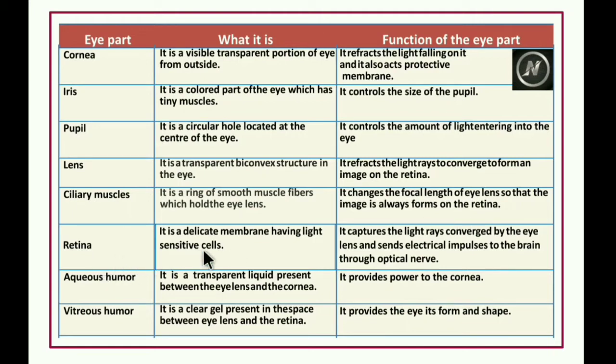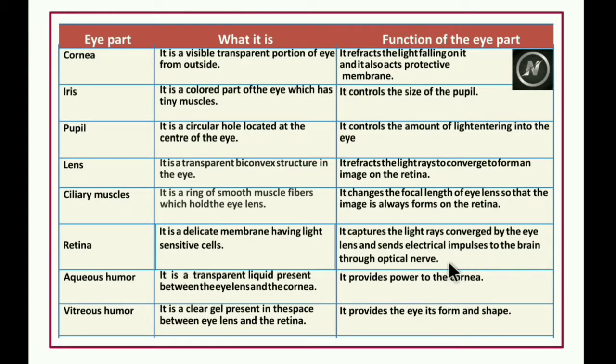Retina is a delicate membrane having light sensitive cells. The retina captures the light rays converged by the eye lens and sends electrical impulses to the brain through the optic nerves.